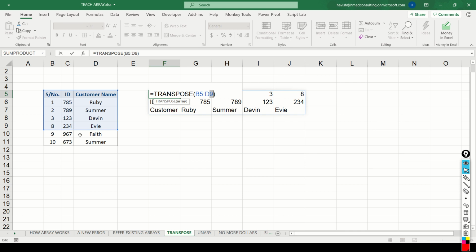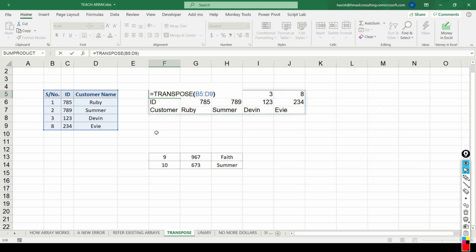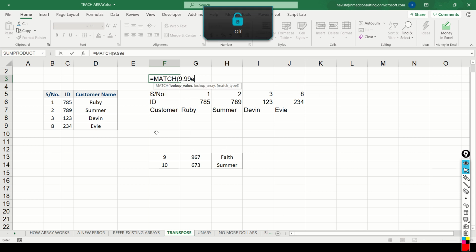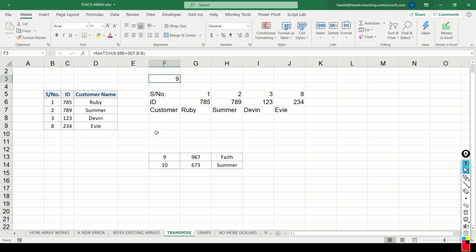Now, there are 2 ways you can ensure that this becomes a dynamic formula. So just watch this. I want the 9 to be calculated by Excel automatically. That means that we shouldn't tell Excel that 9th is the last row where a value is there. Excel should find that on its own. So if I say match 9.99e plus 307 and I'm searching in column B, you notice the result will give me 9.